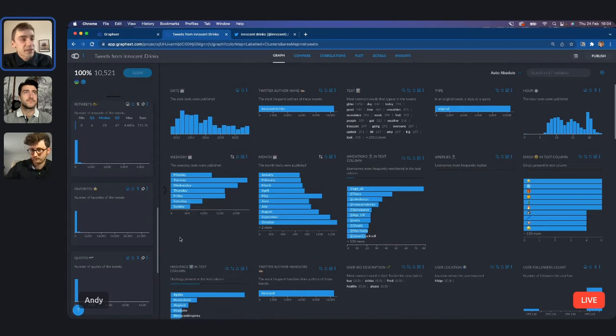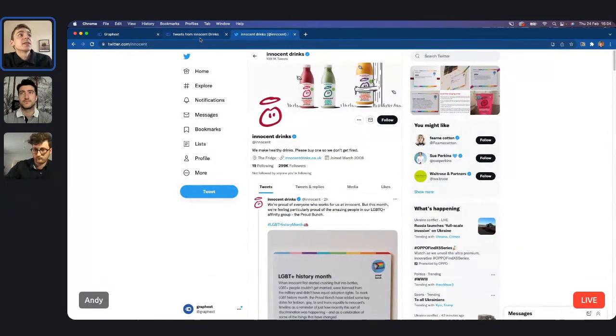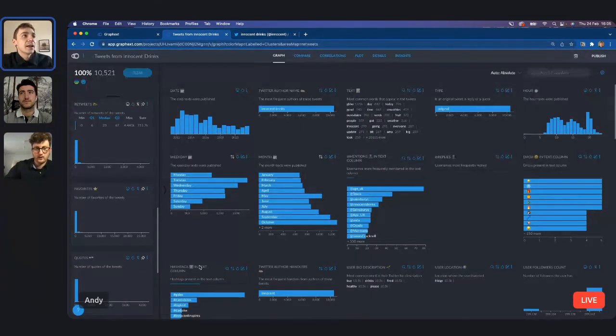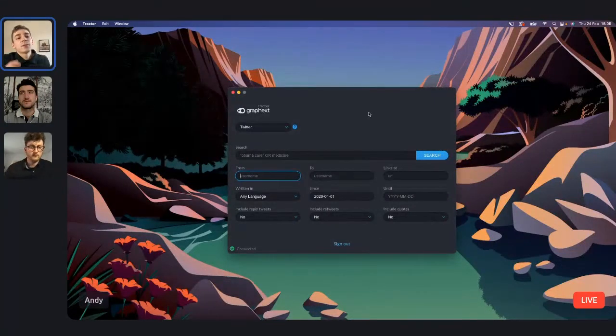So this is the project that we're going to be creating. These are some of the variables that we're going to be collecting from the tweets that Innocent Drinks have posted themselves. And I'm just going to move over here to show you how we're going to get this data set. If you aren't familiar with Tractor, it's a program that we offer at Graphext for scraping data from social media platforms and other digital media outlets, like Google Search, Google News, Media Cloud News.